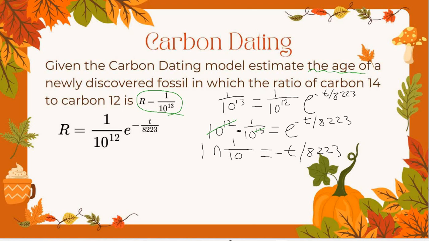I'm already dividing, so I would multiply. Yes. But our t is also what? Negative, so I'm just going to stick a negative in front. And again, that would be our answer.